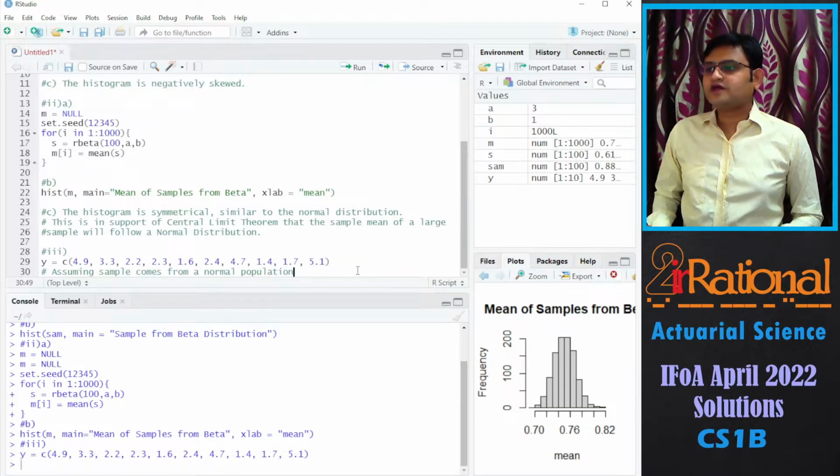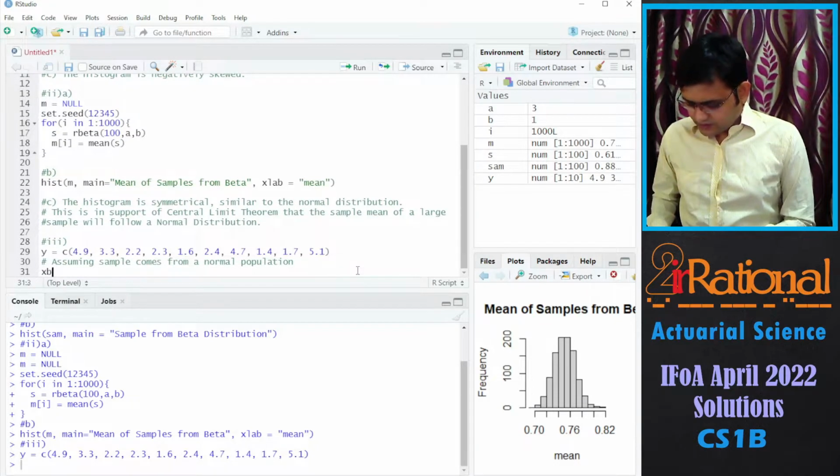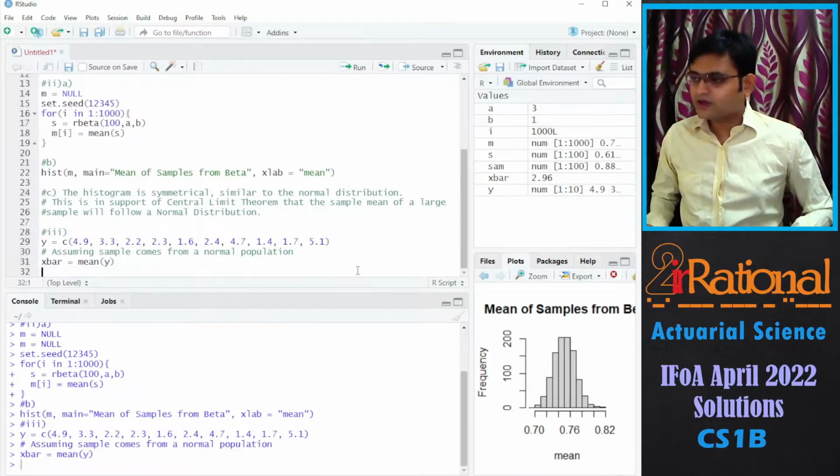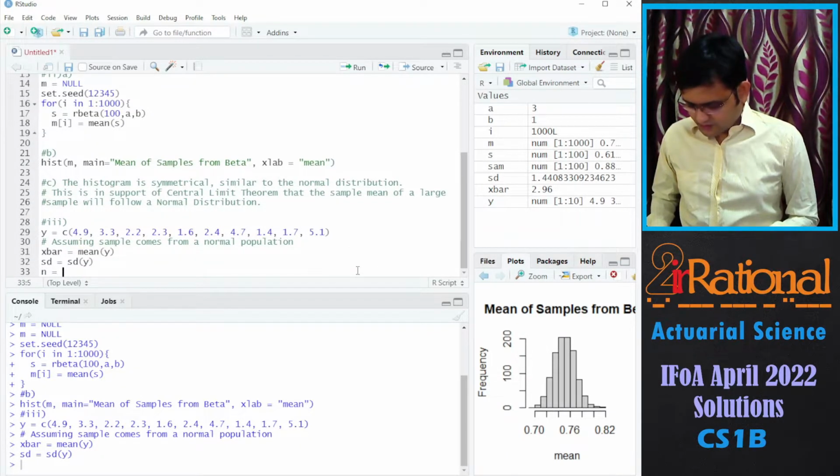So we're saying we assume the sample comes from a normal population. We'll calculate the x bar, it would be the mean of y. We'll calculate the standard deviation. And we'll calculate the length.